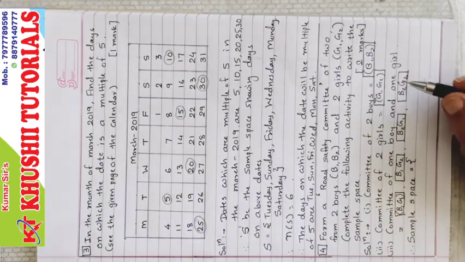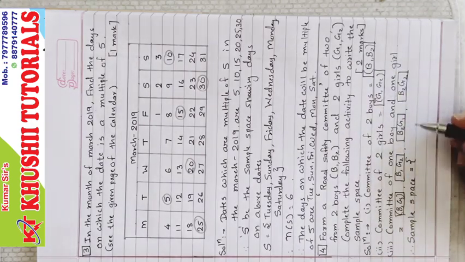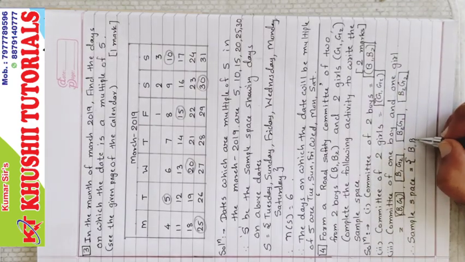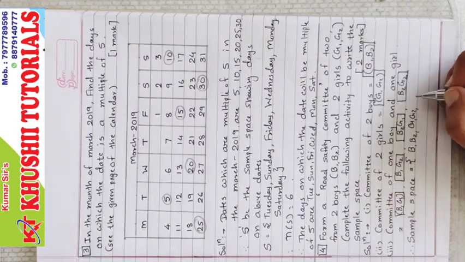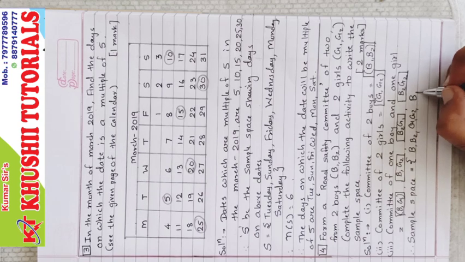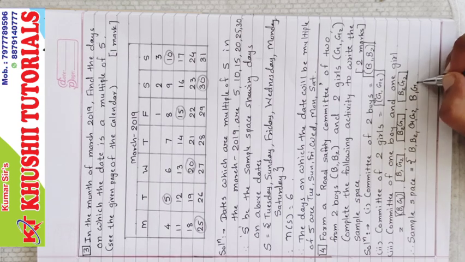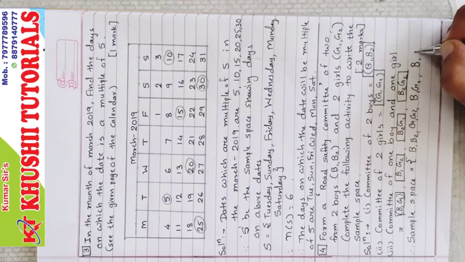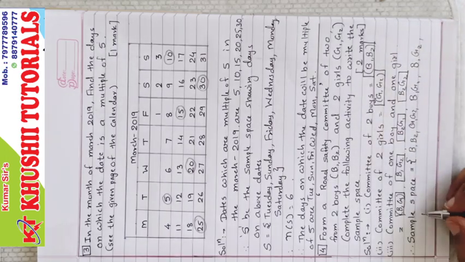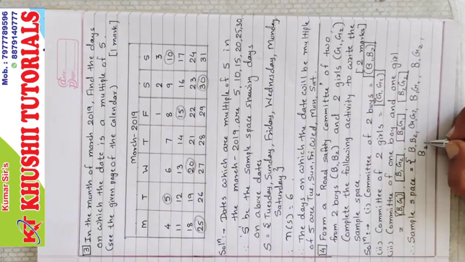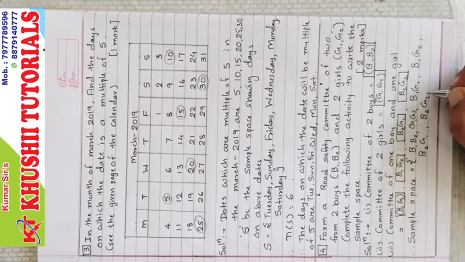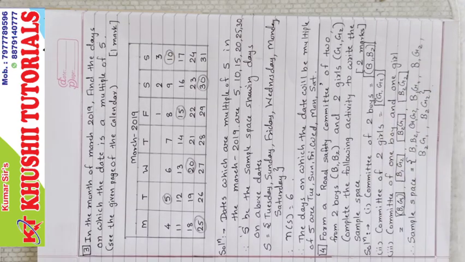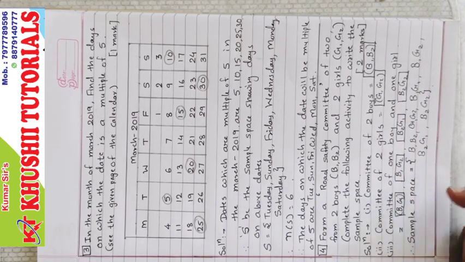So total sample space, now total sample space are these all 6 possibilities, from both the boys B1, B2, both the girls G1, G2, 1 boy 1 girl, so B1, G1, B1, G2, B2, G1 and B2, G2. And this is the end of the sample space, and this is the end of exercise 5.2.